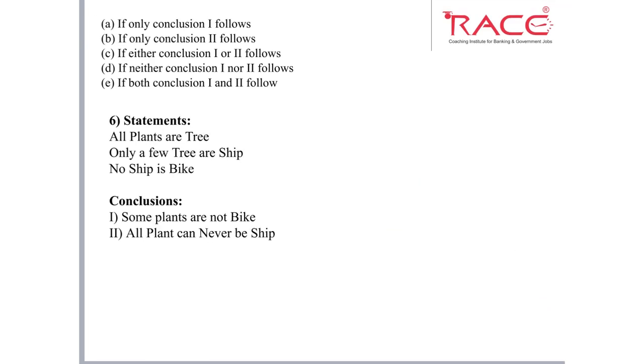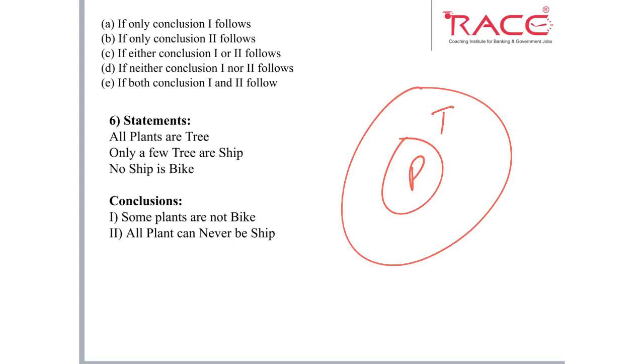Okay, let's solve the next question. Question number 6. What is the first statement? All plants are trees. So I will draw all plants inside tree. Okay. Next, only a few trees are ships. So some trees are ships, you can see here, and some trees are not ships.